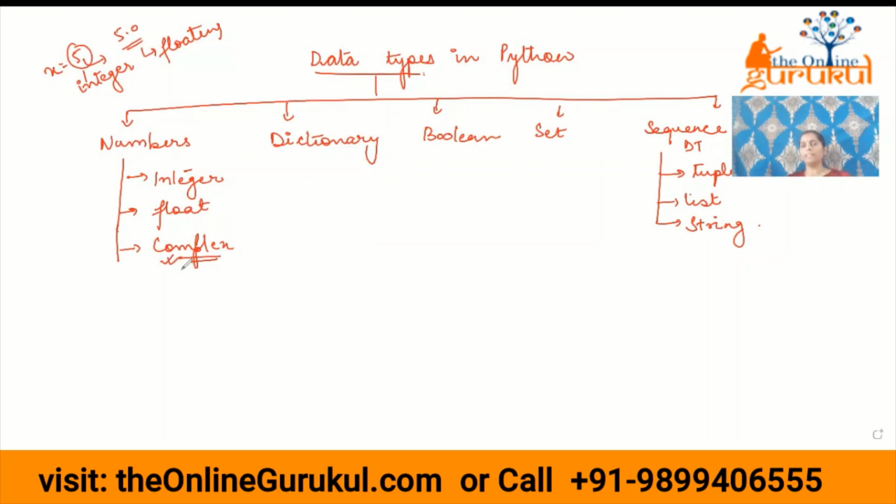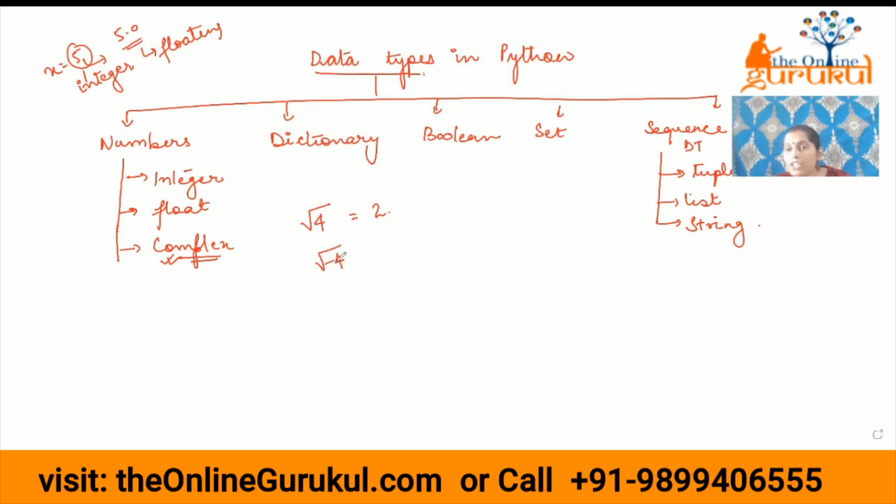Next comes complex number. If you are a math student, you must know what a complex number is. If not, I am giving you a brief idea. Let us suppose I ask you the value of square root of 4. It is 2, correct? But what if I ask you to find the square root of -4? It is not a real number.